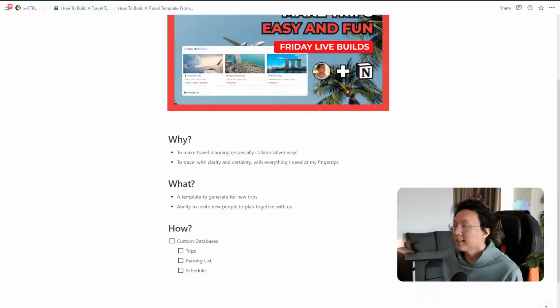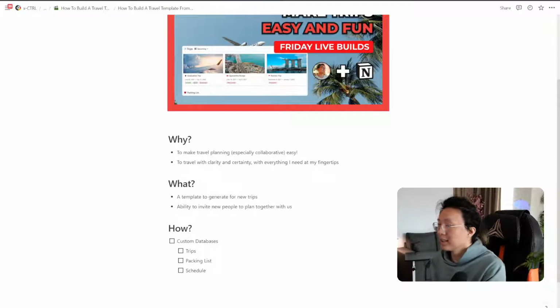Obviously, packing list, right? What do we have to pack? And of course, the schedule as well, to see exactly what the scheduled itinerary is for us, especially if we have to go from point to point. So let's get started and build this template.